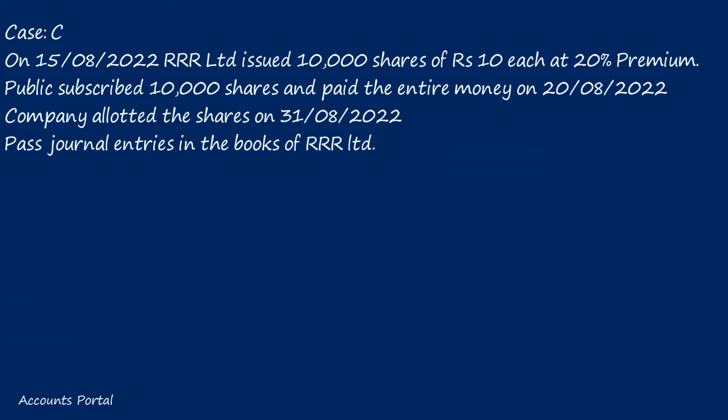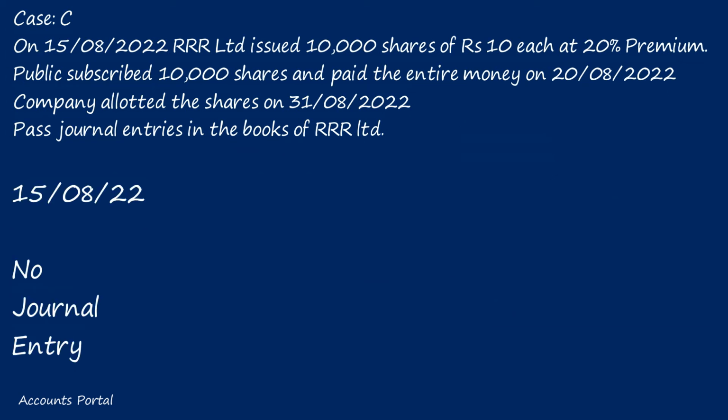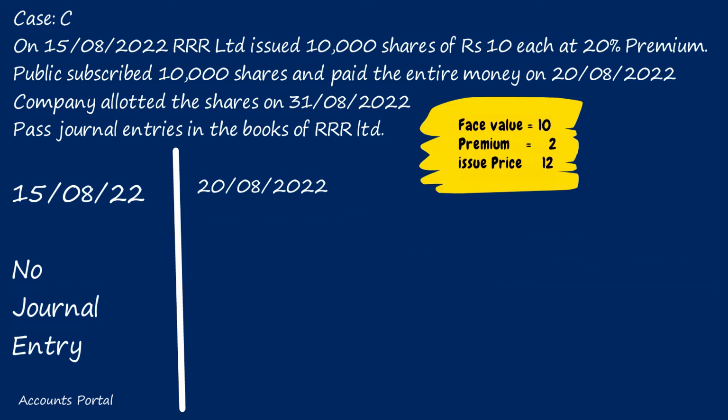Dear students, on 15th August, will we pass a journal entry or not? We will not pass any entry because we will not be collecting money on 15th August. On 20th August, public subscribed 10,000 shares and paid the entire money. We will pass an entry because we are collecting the money. What is the face value of each share? 10 rupees. Premium for each share? 10 into 20%, 2 rupees. What is the issue price now? Face value 10 plus premium 2, total issue price is 12 rupees. Whether the general public will pay 12 rupees or 10 rupees for each share, they will pay 12 rupees for each share.